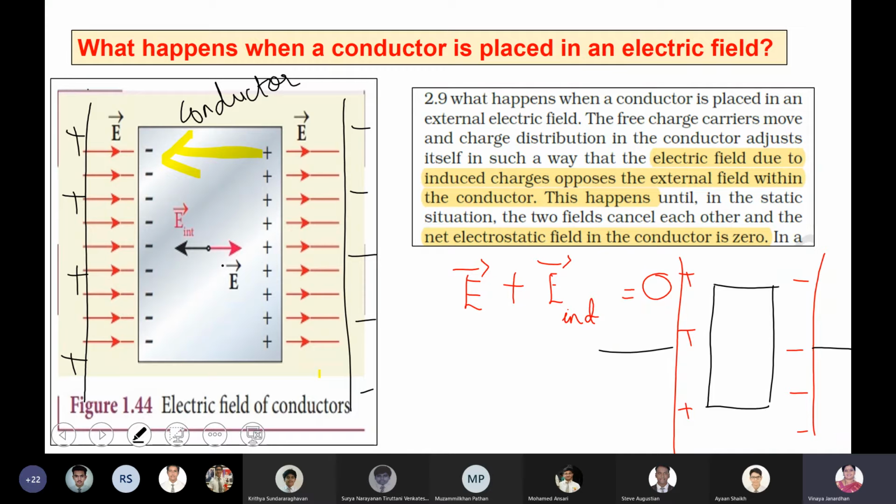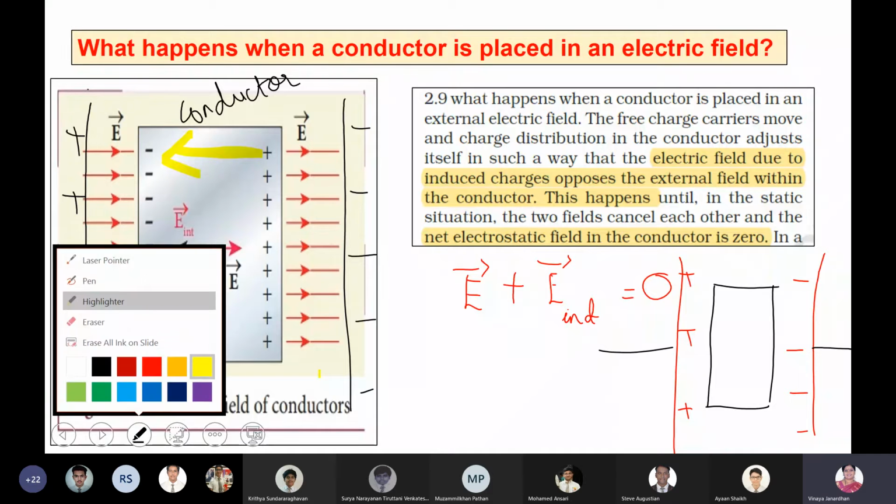How do you induce an electric field inside a conductor? By placing a conductor in an electric field. The moment you place a conductor in an electric field, your electric field will apply a force and polarize the conductor, so that all the negative charges will be at one edge of the conductor, all the positive charges on the other side. So there is polarization of charges. Immediately inside the conductor, there will be an electric field created. Can you see the direction of the electric field? That is highlighted by yellow.